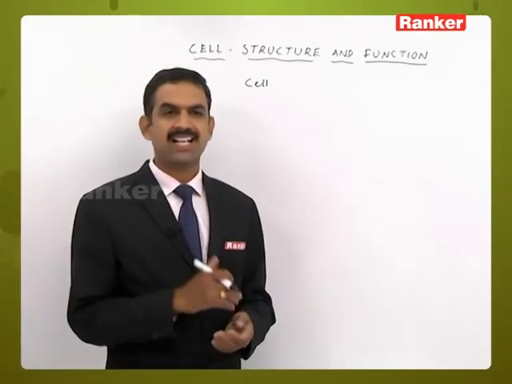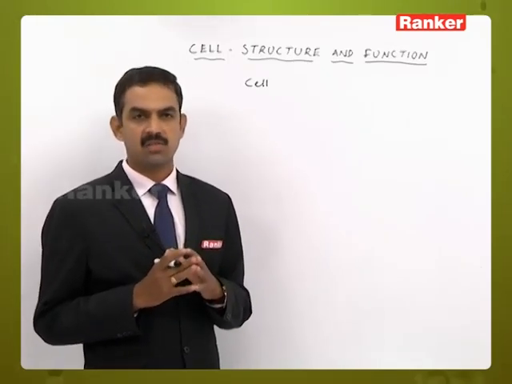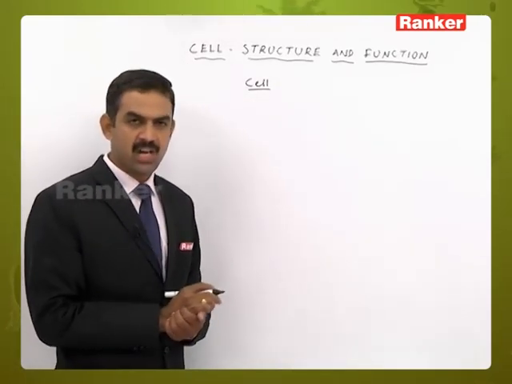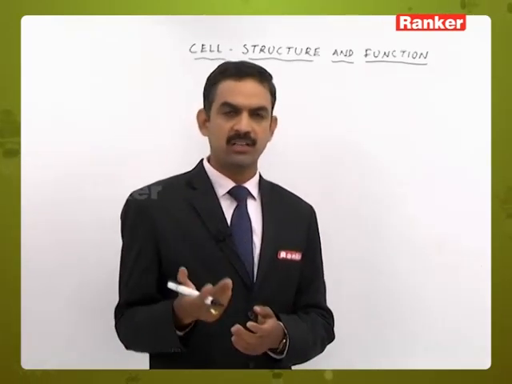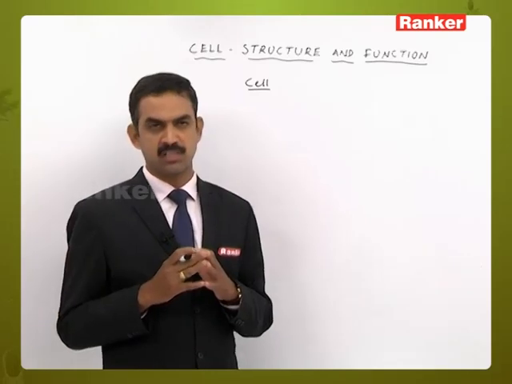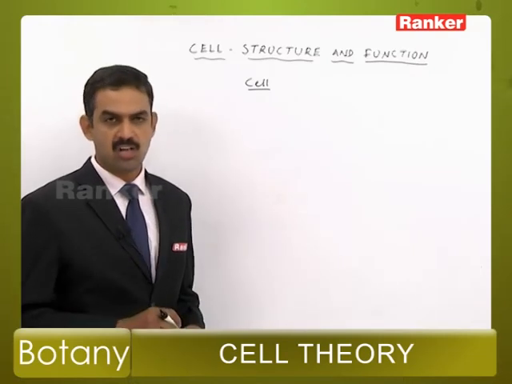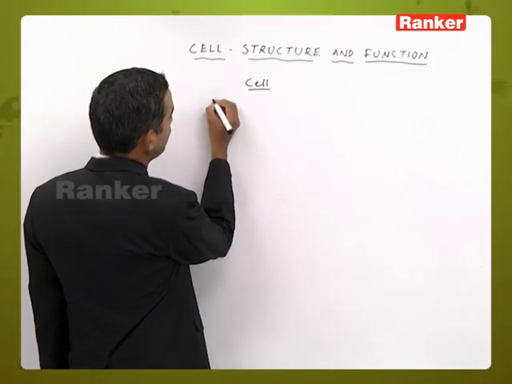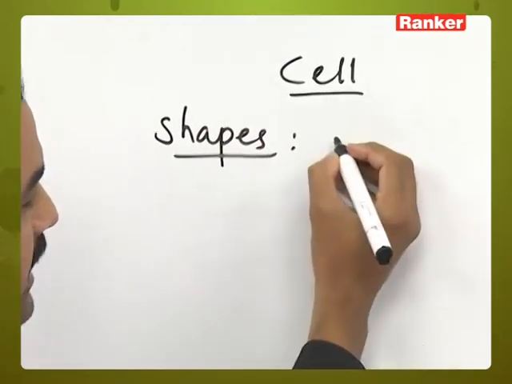Okay, now the cell and the variation that we find in the characters of a cell. If you take a cell, there will be a lot of variation in size, structure and shape, depending upon its position inside the organism or upon the type of living organism in which it is present. As we have seen, there are some unicellular organisms and some multicellular organisms. If you take the shapes of the cell, there is a lot of variation.